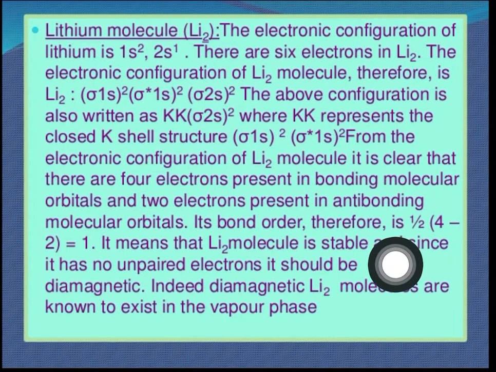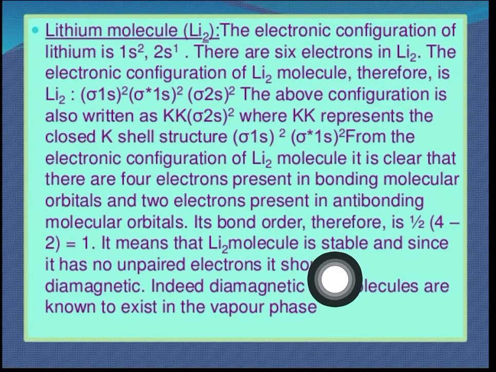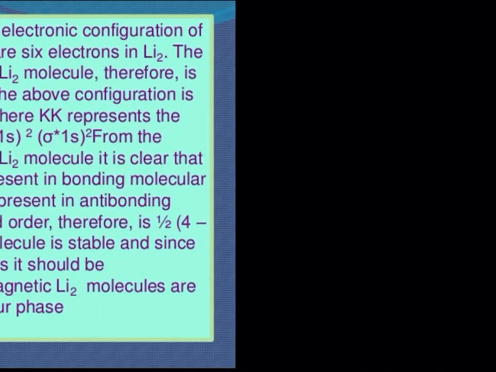Same way, lithium is given, in which it comes to 4 minus 2, so its bond order is 1, right? So a single bond can be formed and it is stable. You can go through this whenever you want, and you can find out the answer for the same. It is already given in your textbook also.